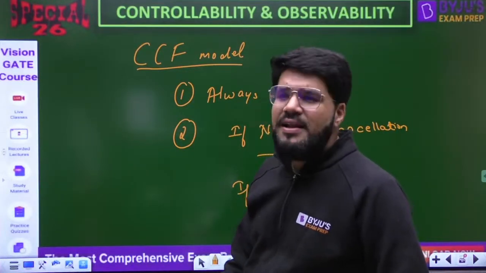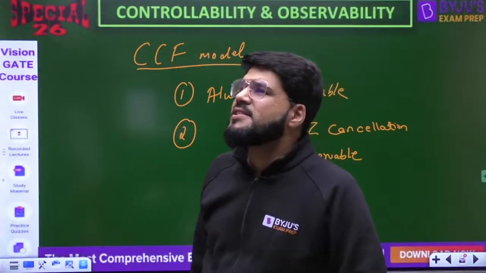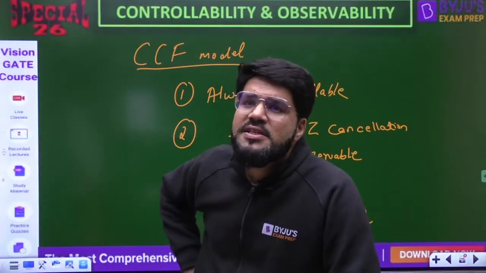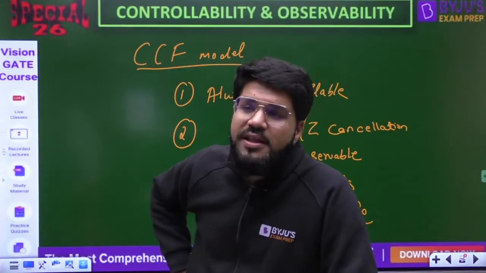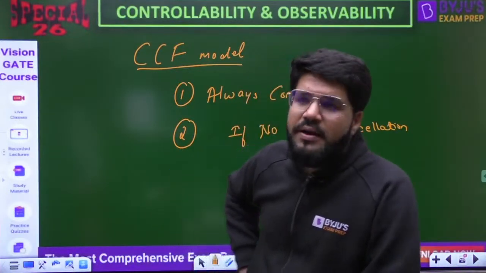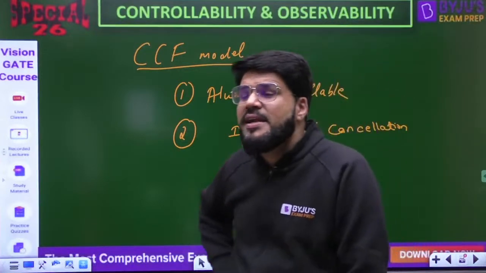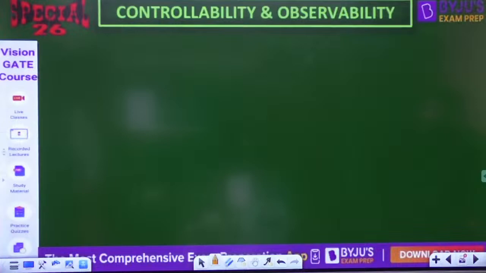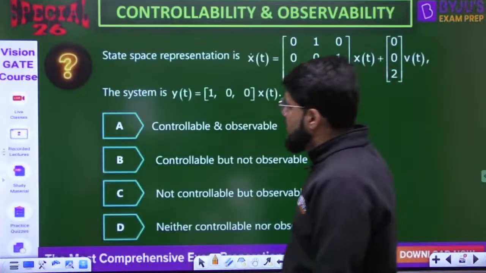Not directly, but indirectly, the arrangement of the matrices affects. See, stability primarily depends on the poles, Hari. And the poles of the system, in the state space model, are equal to the eigenvalues of the matrix A. So primarily stability depends directly only on the matrix A. Only on the matrix A. Okay? Yeah. So look into it.